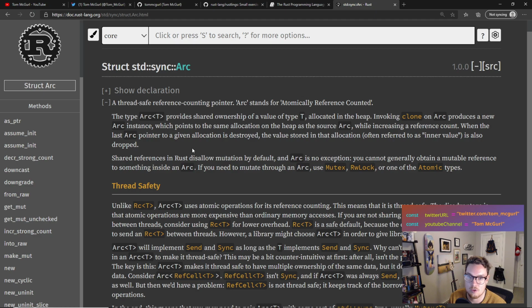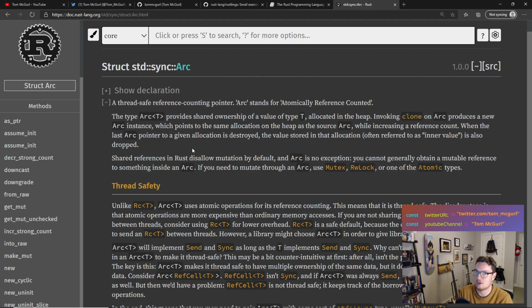So again, let's just go over this first part. It's important. It's a thread-safe reference counting pointer. Atomically reference counted. It provides shared ownership of a value of type T, so it's a generic type, whatever the type. It creates shared ownership of that value, allocated in the heap. Invoking clone on an Arc produces a new Arc instance, which points to the same allocation on the heap as the source Arc. So if you clone it, they point to the same allocation, while increasing a reference count. So it has a reference count, it's increased. When the last Arc pointer to a given allocation is destroyed, the value stored in that allocation, often referred to as the inner value, is also dropped.